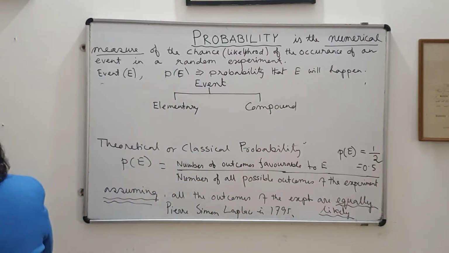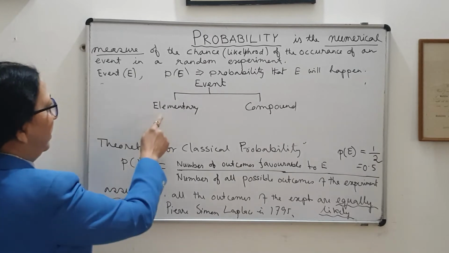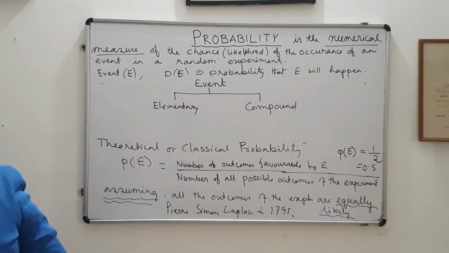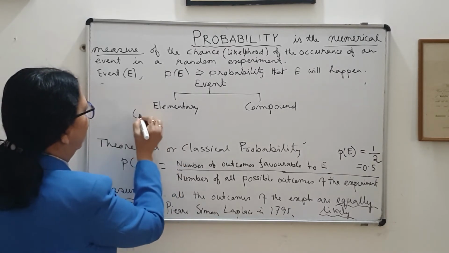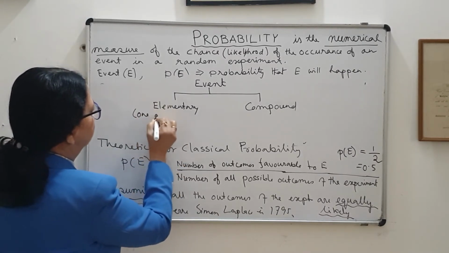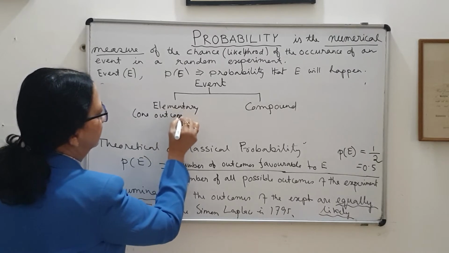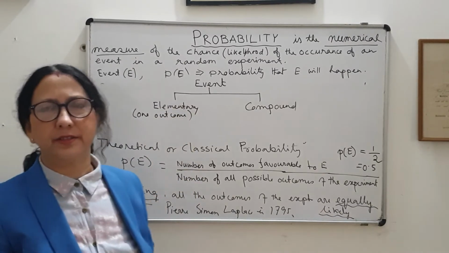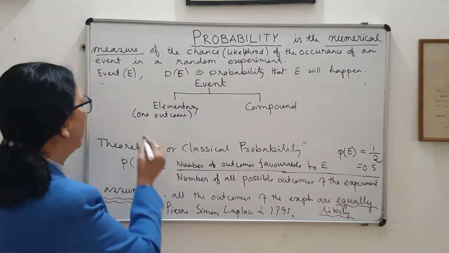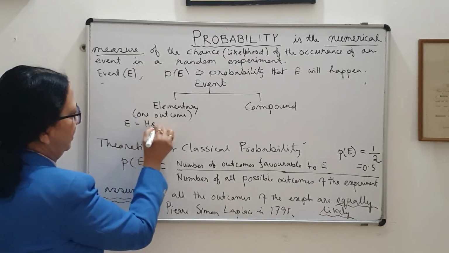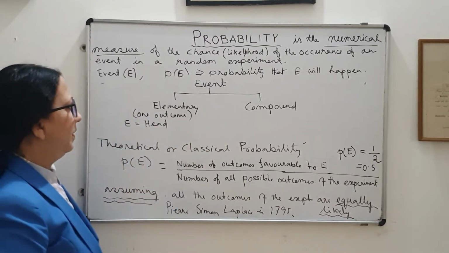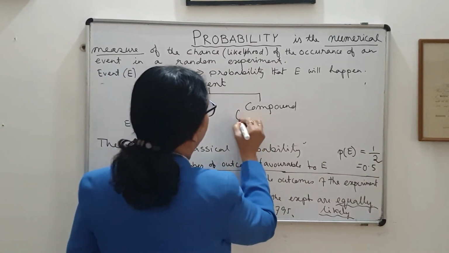Elementary events are when there is only one outcome. The example I told you just now is the toss of a coin, when the event is to be head, only one outcome. And compound, when there is more than one outcome.